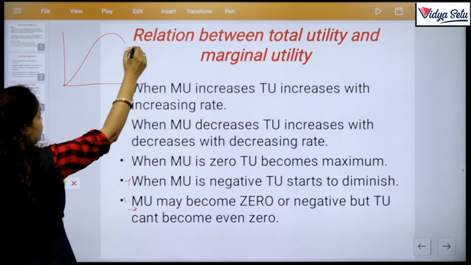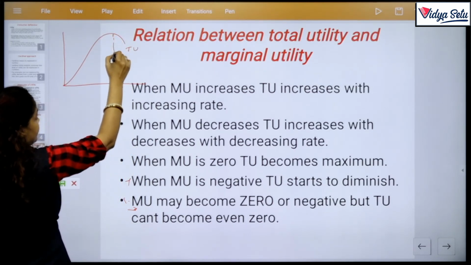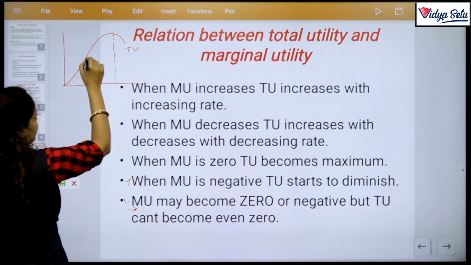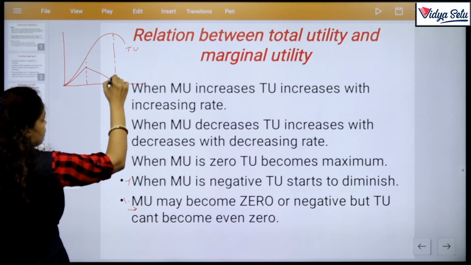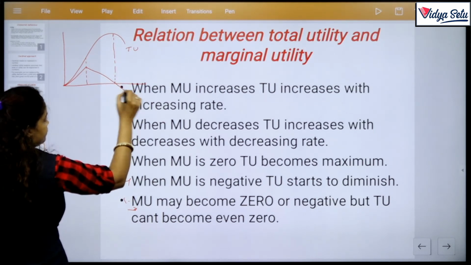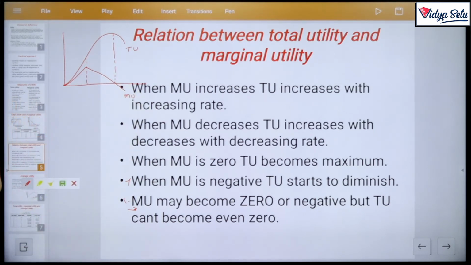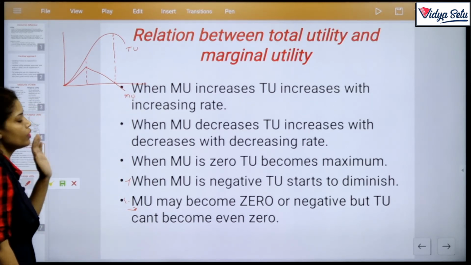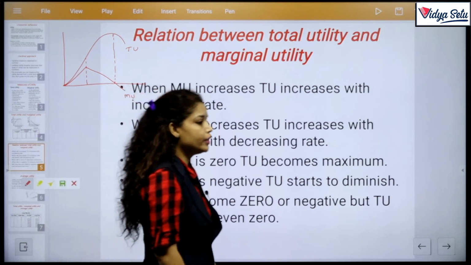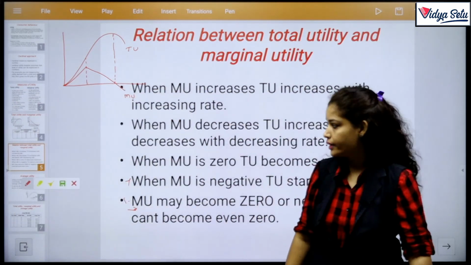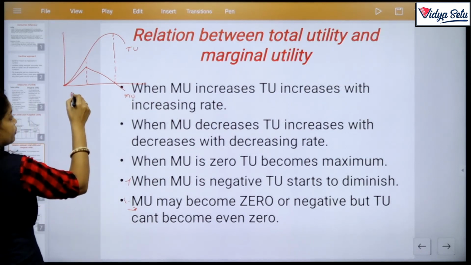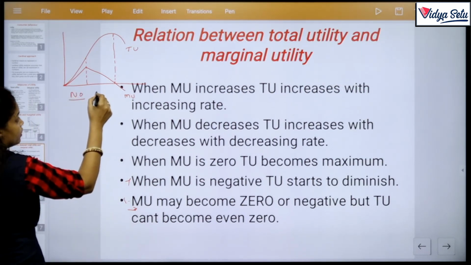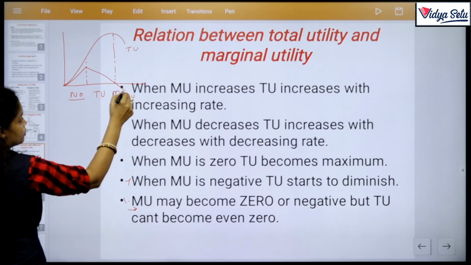This one is the TU curve, and this is where TU is maximum and where the turning point is, and MU is this one. Clear? We draw the table also here: number of units and TU and MU.